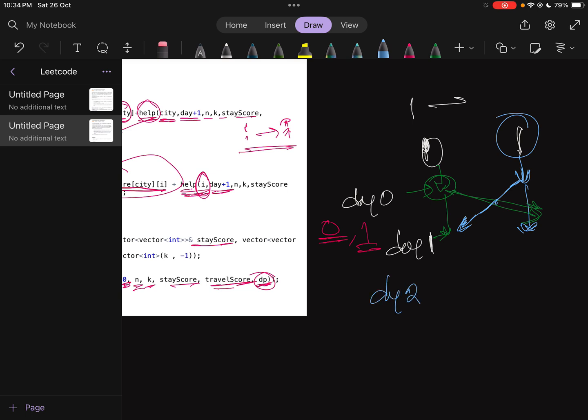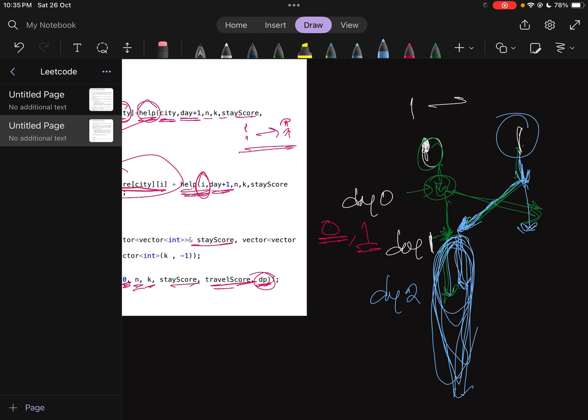Now you go to day 2. This is clear. We can stay here, in the green path, it will be easy. First you start from city 0, again you stay in city 0, and again you can stay in city 0. Now you can check again, if from this path, city 1 then city 0, we try to stay here, then again we are calculating this path, whatever path I have, again we are calculating the maximum score I can earn from here. So again we are calculating, then returning.